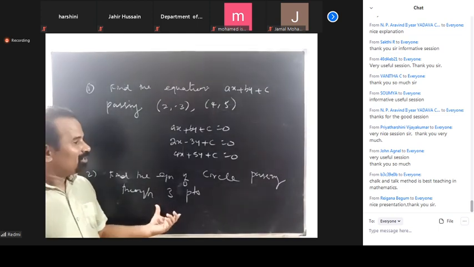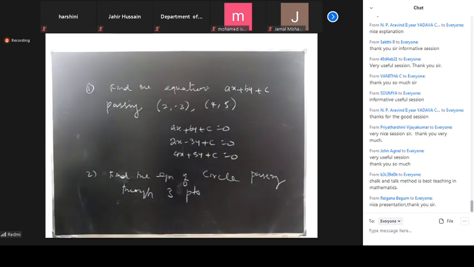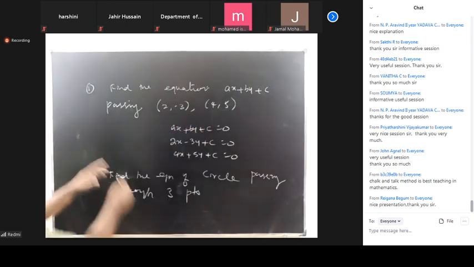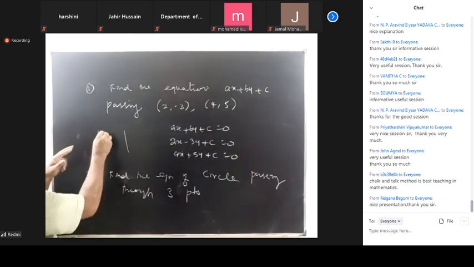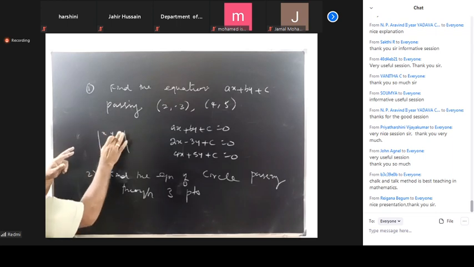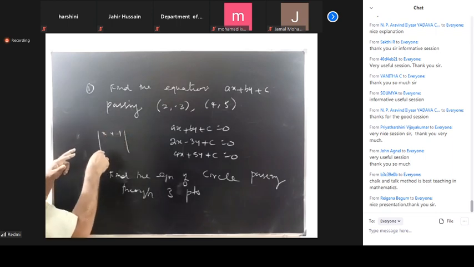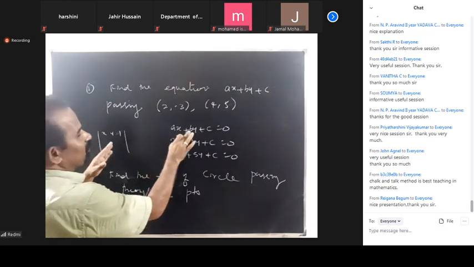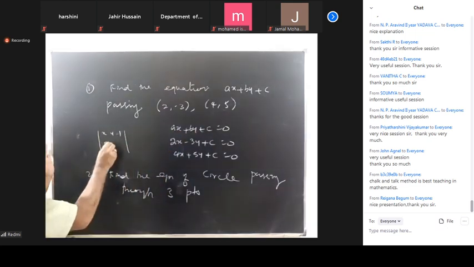Instead of proving this, you take the determinant with rows x, y, 1, then the coefficients a, b, 1, then 2, minus 3, 1, then 4, 5, 1.